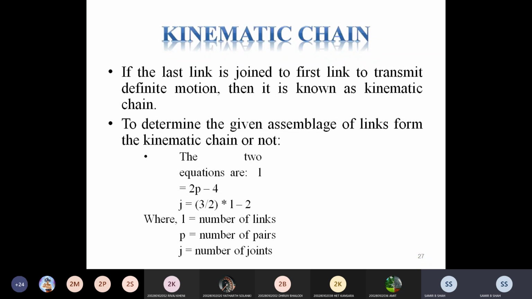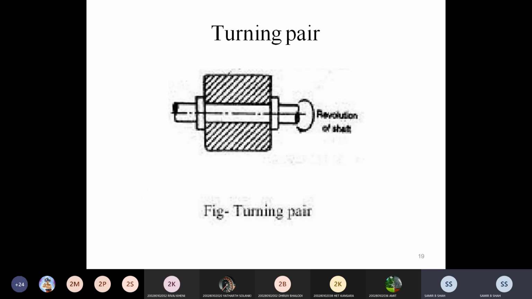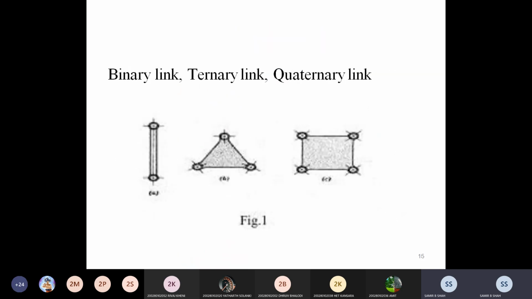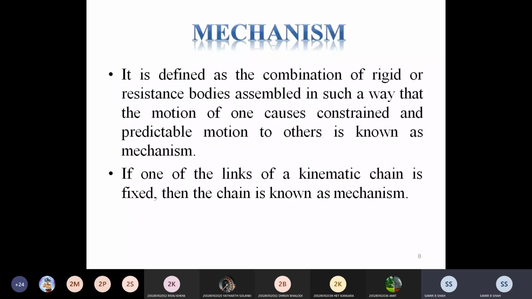Suppose I have a simple chain. If the last link is joined to the first link, why do we call it a chain? Because the last link is joined with the first link, but the purpose is to transmit a definite motion. Then it is called a kinematic chain. You remember that the purpose is definite relative motion. If the purpose is fulfilled, then it is called a kinematic chain.